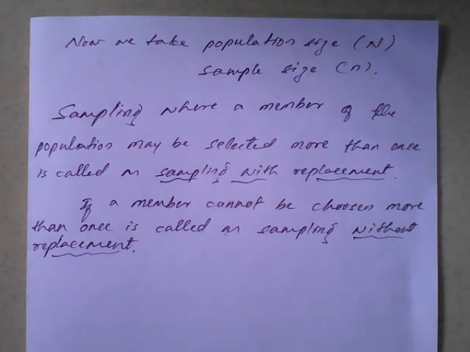In this way, sampling with replacement and without replacement are possible. Without replacement means only once we have chosen, and with replacement means we have taken the samples more than once.